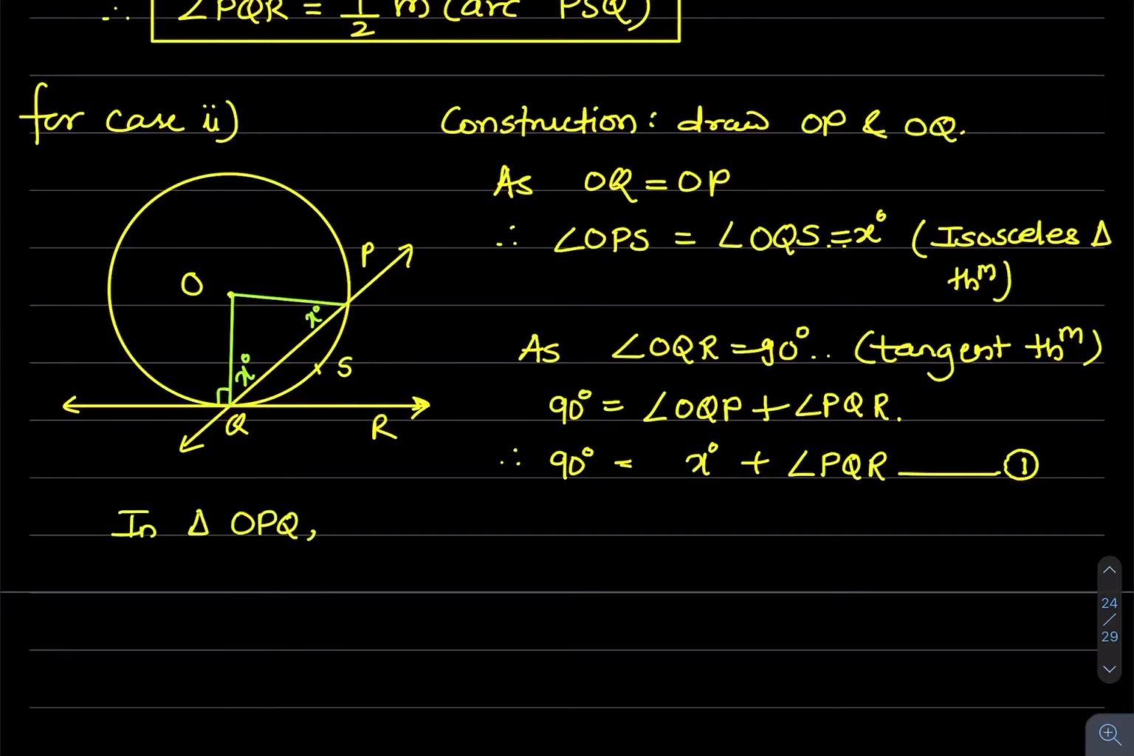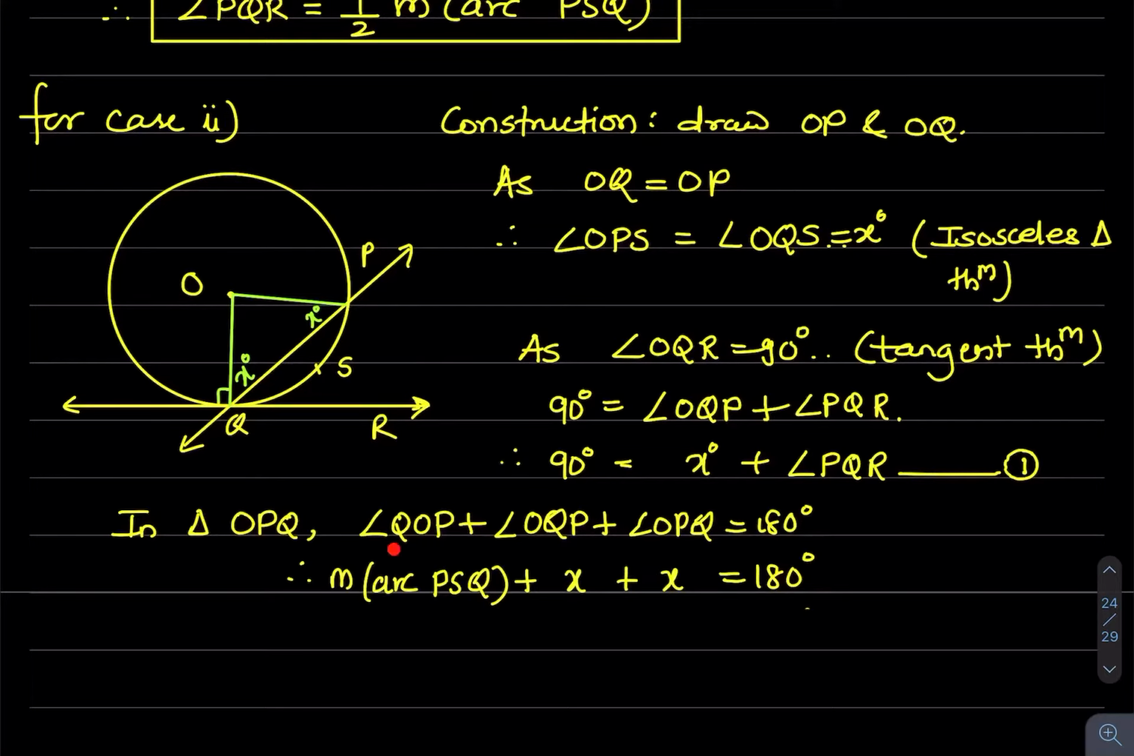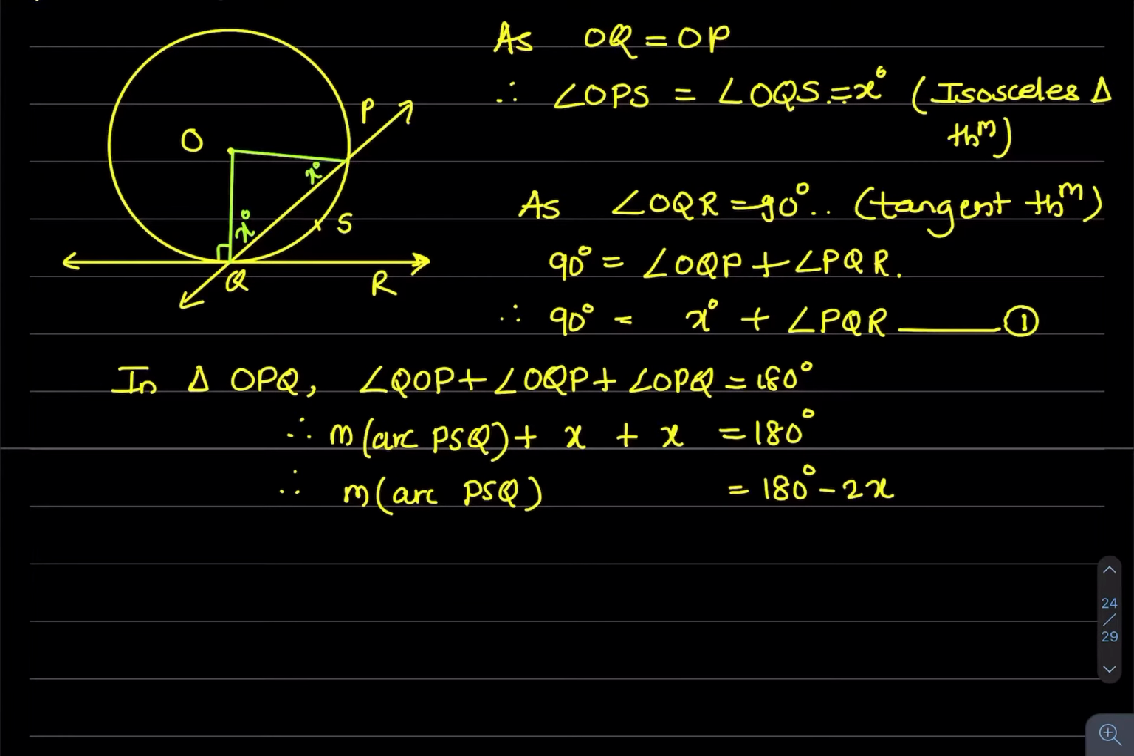as equation number 1. Next, in this triangle OPQ, the sum of measures of all angles is 180. So angle QOP plus angle OQP plus angle OPQ is equal to 180 degrees. Now QOP is the major arc PSQ because this one is the central angle of this arc, and the measure of these angles is x degrees. So by solving this equation we get major arc PSQ is 180 minus 2x.